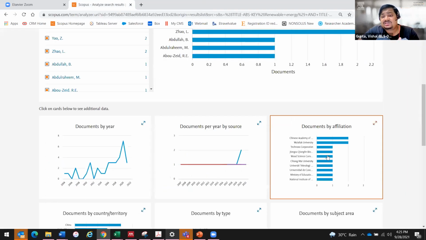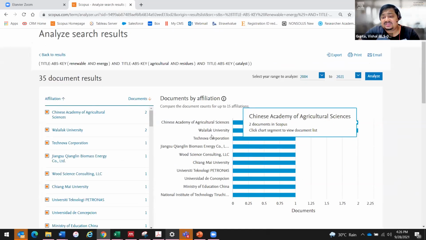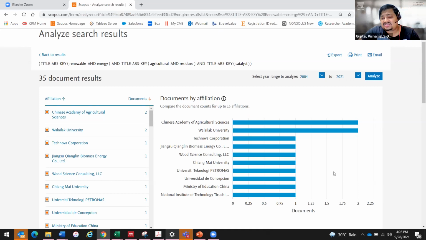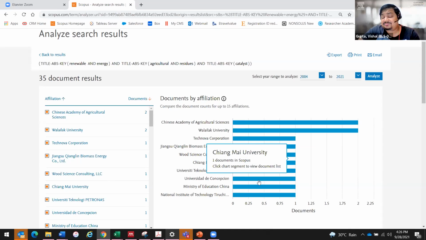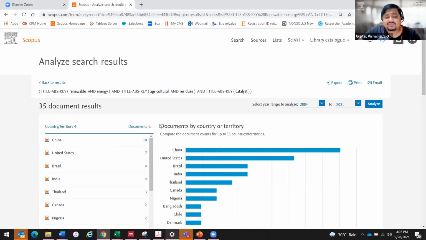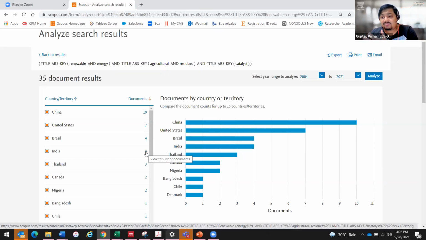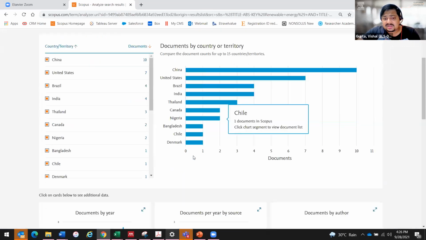Then you want to see which institutes are doing a lot of research in this direction. These are the institutes that are doing research in this direction. And now, because the number of documents is less, you see the number of documents per institute is also less, right? Then which country is doing a lot of research in this direction? Maximum China, followed by US, Brazil, and then India has 4 documents. If you are now interested to see which are the 4 Indian documents, just click here. It will take you to the Indian research and from Indian authors, right? So this will again give you one aspect.